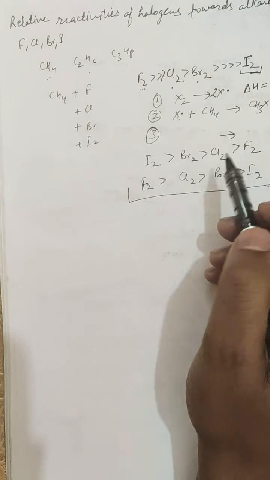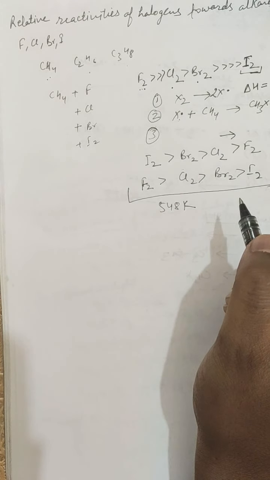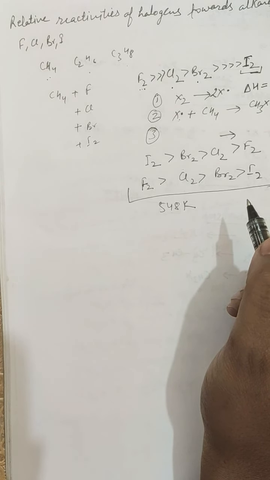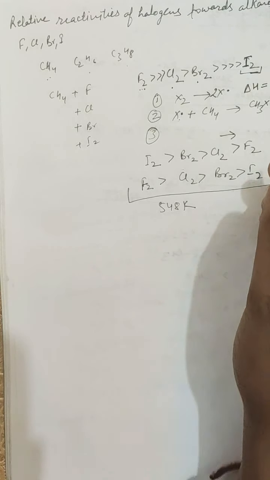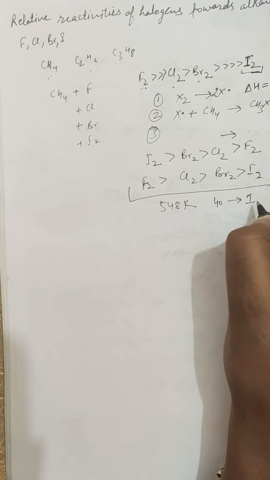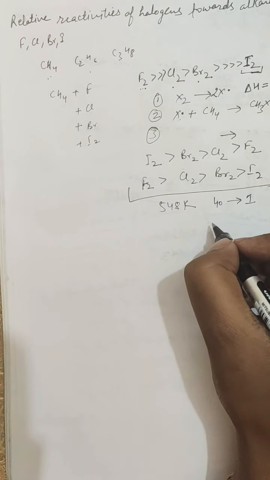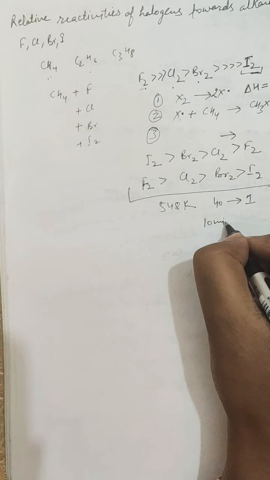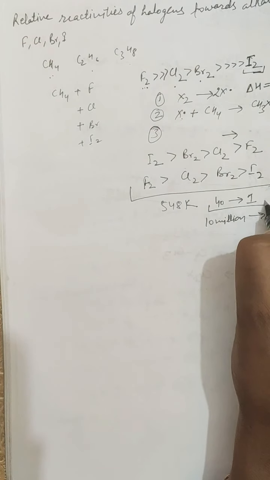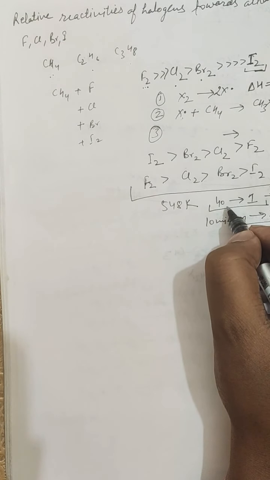To be specific, at 548 Kelvin, the fraction of effective collisions is about 1 in 40 for chlorine and 1 in 10 million for bromine. So at 548 Kelvin, out of 40 collisions, 1 collision is effective for chlorine and methane, whereas in case of bromine and methane, out of 10 million, only 1 collision is effective. So obviously the rate of this reaction will be high as compared to this reaction. So this is the chlorination of methane.